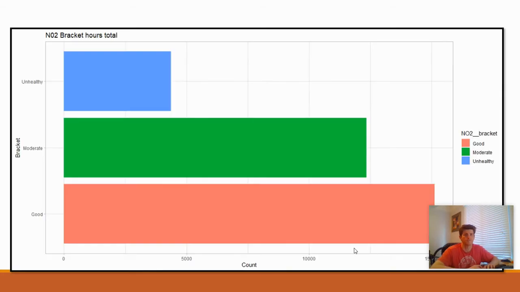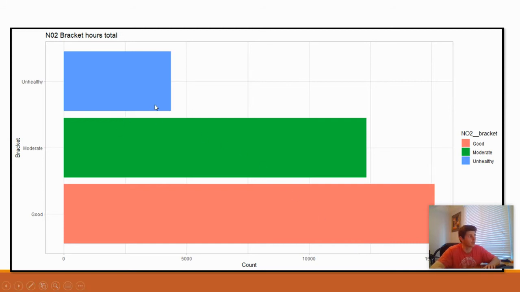because that has an impact on tourism. Before we even jump into the modeling, I just wanted to get an idea of the bucketing for how many bad days and good days there were in terms of pollution level. So anything under 50 is defined as good, between 50 and 100 is moderate, anything over 100 is unhealthy.